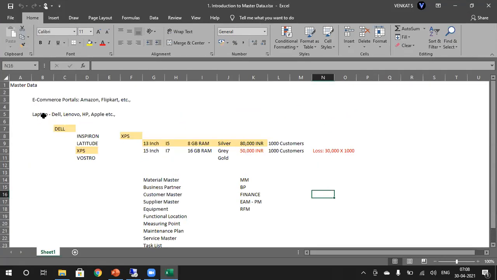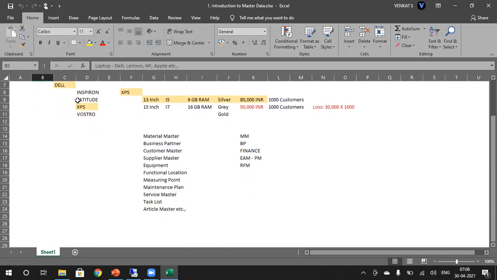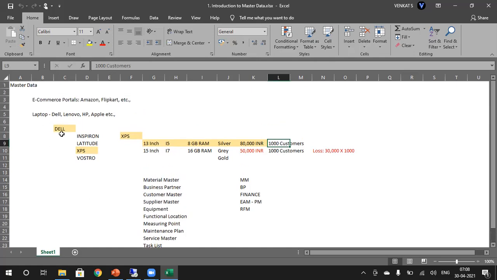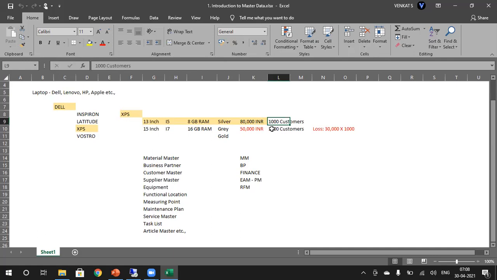We had taken an example of a laptop. We had various variants of various models of laptops. We had taken a specific variant, Dell XPS 13-inch with i5 processor, 8 GB RAM, silver variant, costing 80,000 INR. So this is the master data. And if 1,000 customers purchase this laptop, considering Amazon as the e-commerce portal for this scenario, these 1,000 customers' transactions will be maintained by Amazon in their portal.